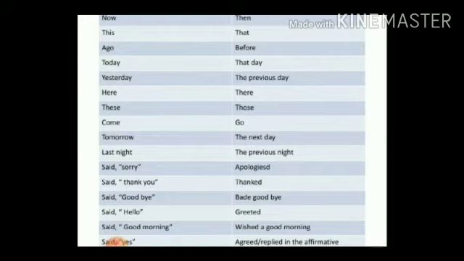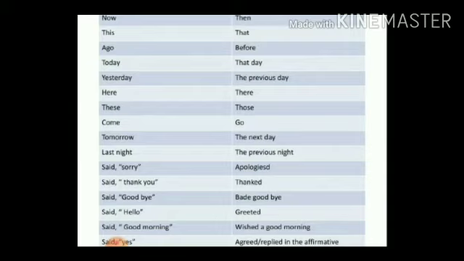Let's take some more. Said sorry. Students, when the direct speech says sorry, we will not write he said that sorry. We can simply say he apologized. So said sorry will become apologized. Said thank you will become thanked. Said goodbye will become bade goodbye, because it is the past tense of bid. And said hello will become greeted. Said good morning will become wished a good morning. Said yes could be agreed or replied in the affirmative. And said no, you can say disagreed or replied in the negative.